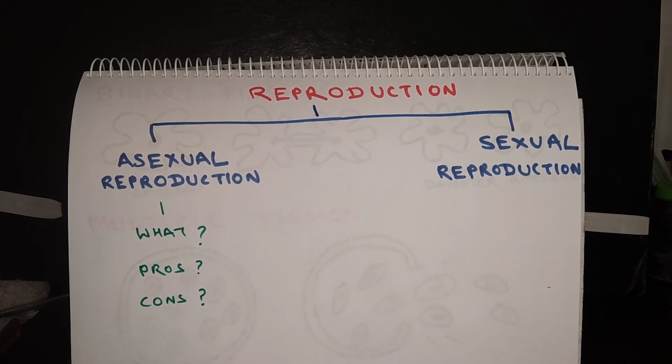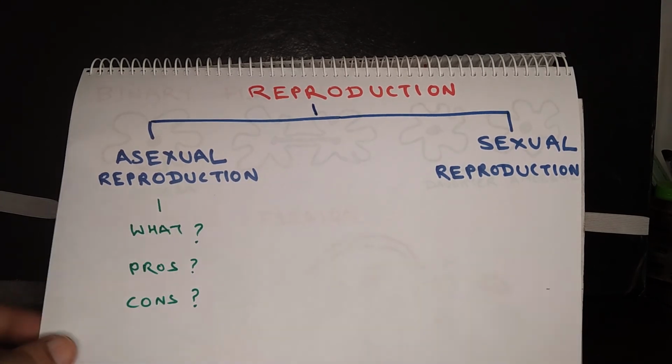So lack of variation means the chances of evolution are very minuscule in case of asexual reproduction. So what happens in case there is a big change in the environment, the organisms which reproduce asexually may not be able to adapt to the changed circumstances and eventually they may not be able to survive under the changed circumstances.